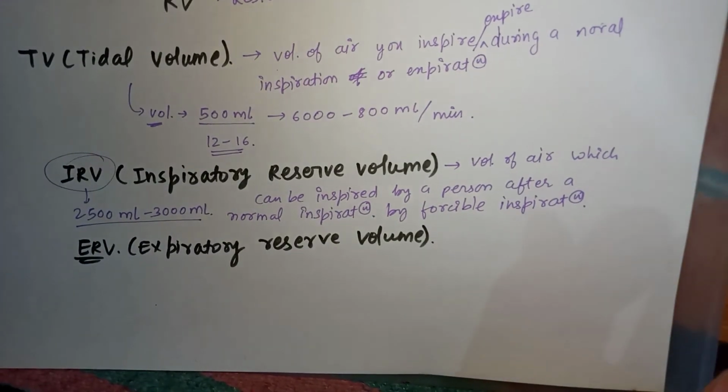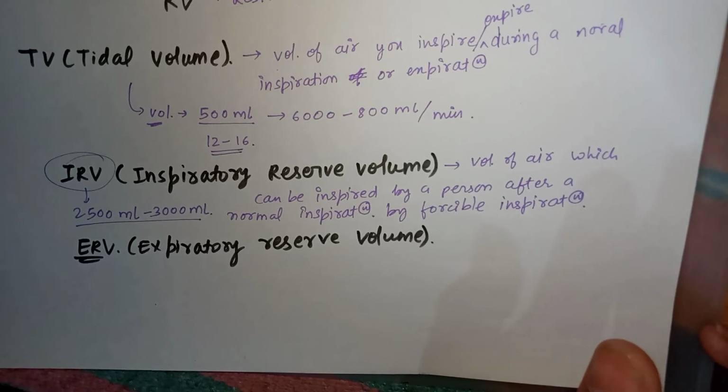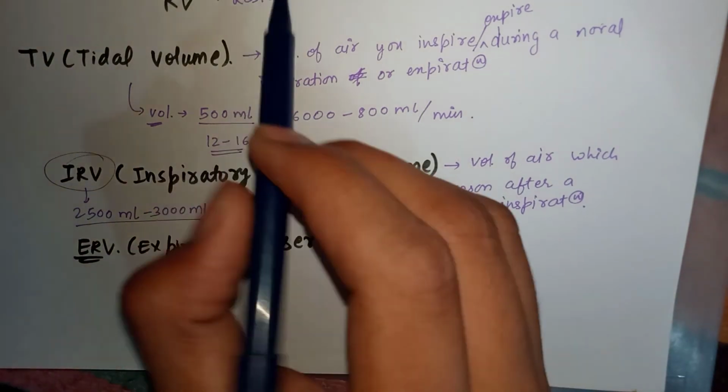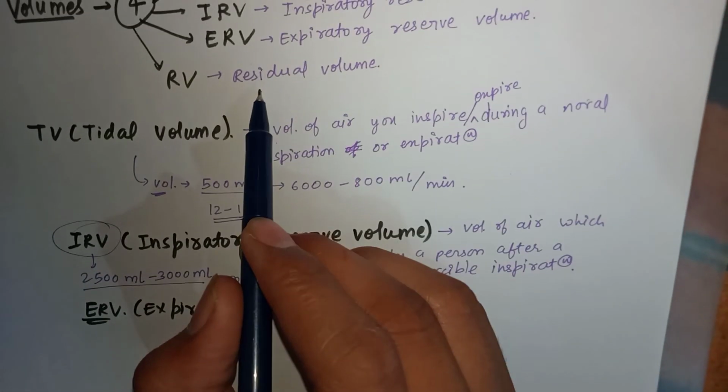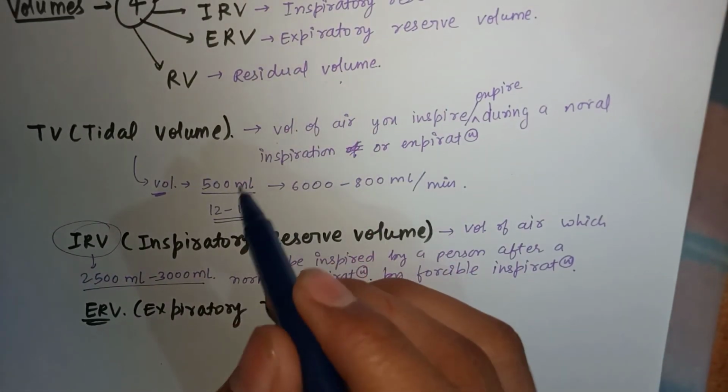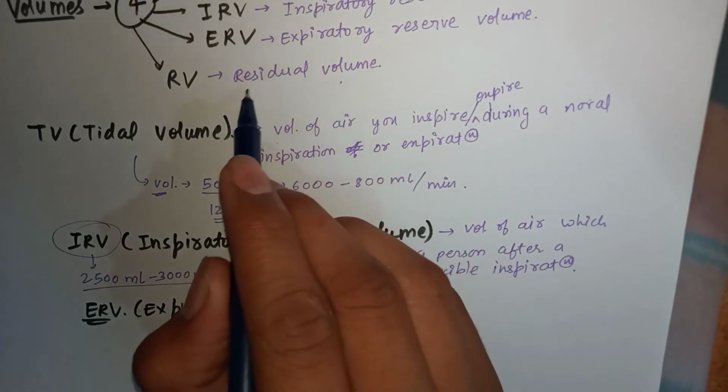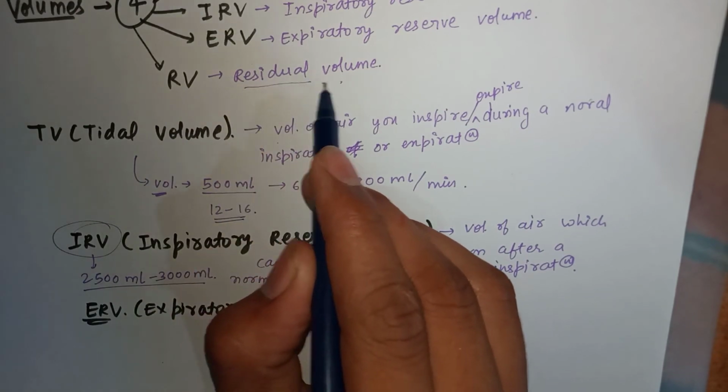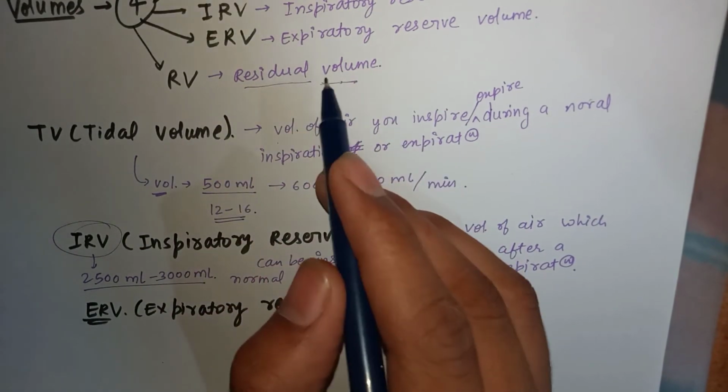The TV is lost during the normal expiration, and then we use a certain amount of force to expire the remaining volume which can be exhaled out, but a certain amount, that is residual volume I am talking about. So residual volume I mentioned earlier, this we can't exhale out. If this volume can be exhaled, then the lung will collapse.